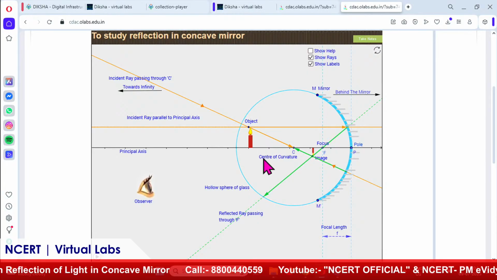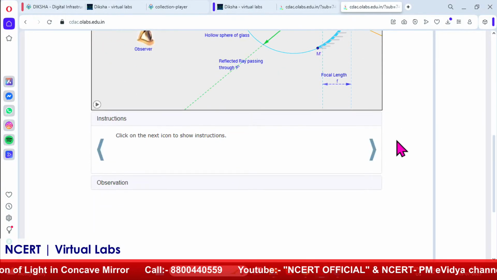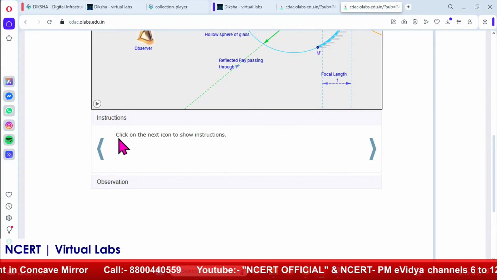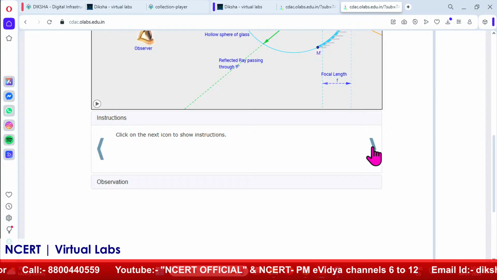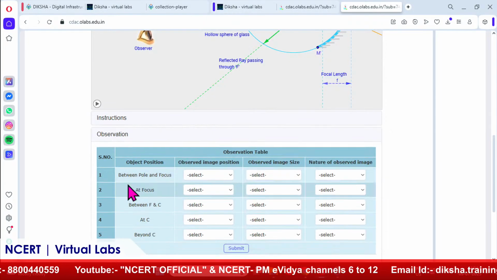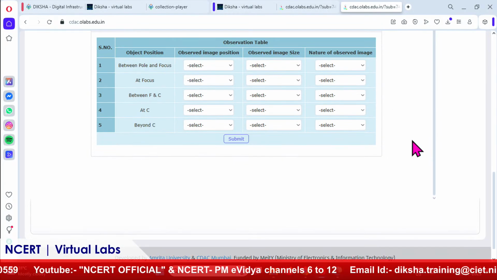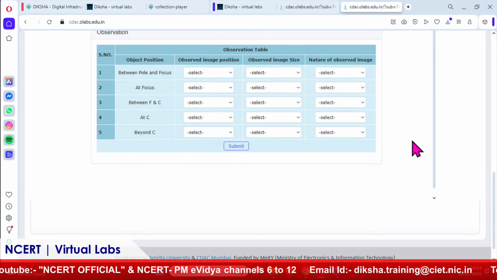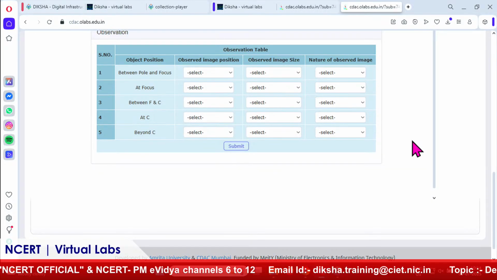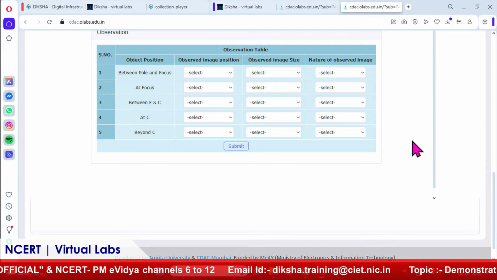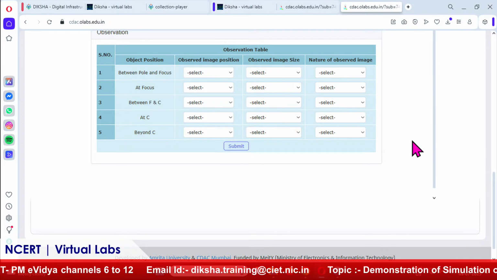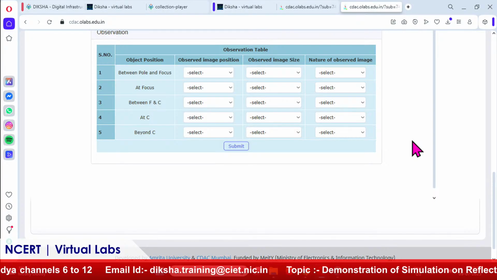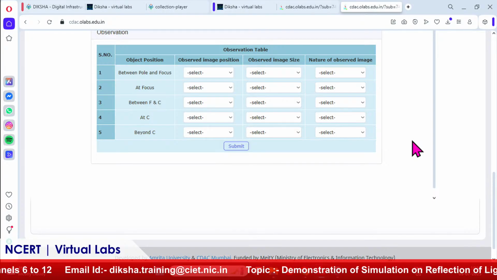So, first condition we will take. You can simultaneously see the instructions given over here. Click on the next icon to show the instruction, and the other part is also mentioned over here. Simultaneously, I will show you this observation table as well. So, what are the conditions when it makes a virtual image, and what are the conditions when it makes a real and inverted image? That is a very important thing to understand, because accordingly it is used in applications, right.